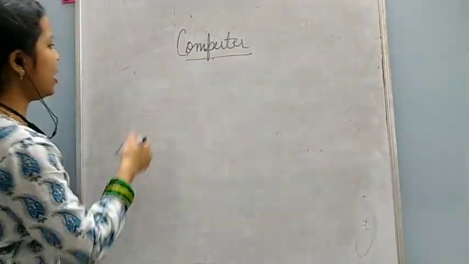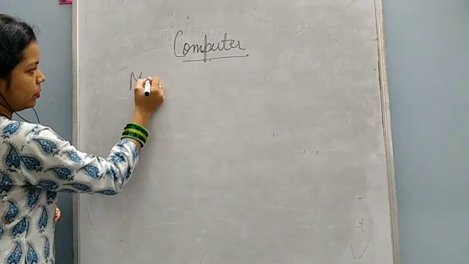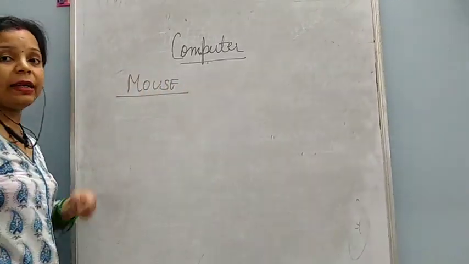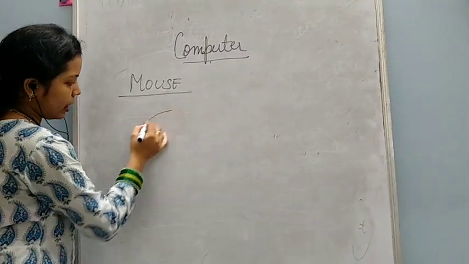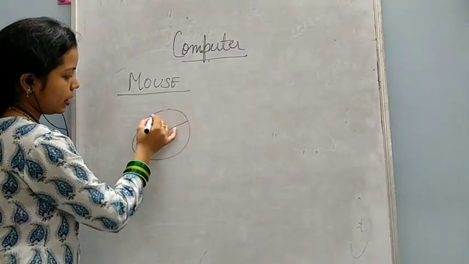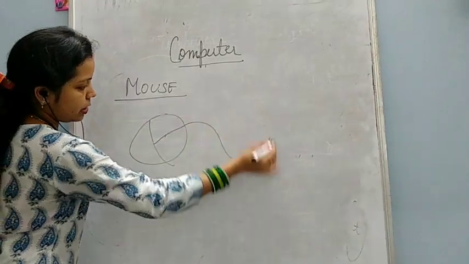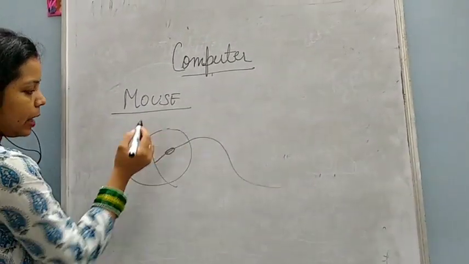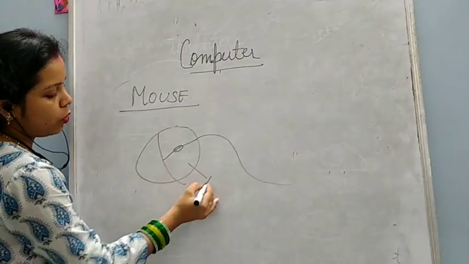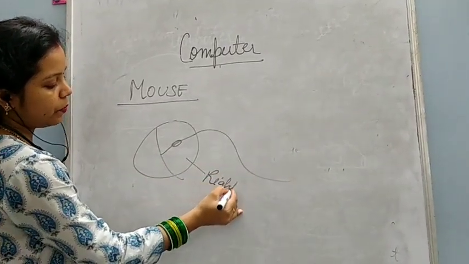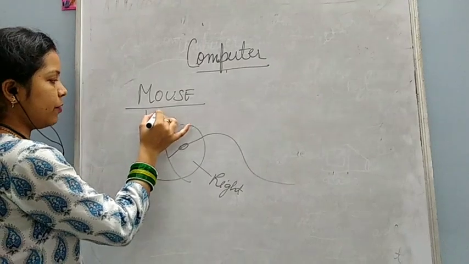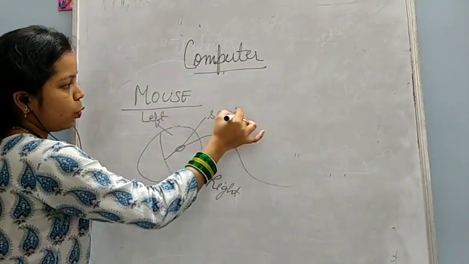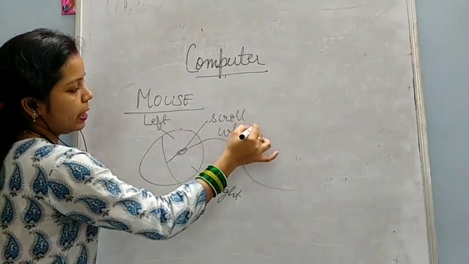Now the next device, which is a main device of the computer, that I am going to tell. The next one is the mouse. This mouse is also a main device of the computer, and it looks like this. It has a shape like this, and it also has one wheel. This mouse has two buttons, one right button and one left button, and one scroll wheel in the center.